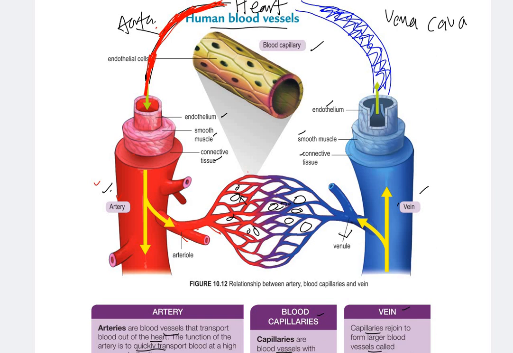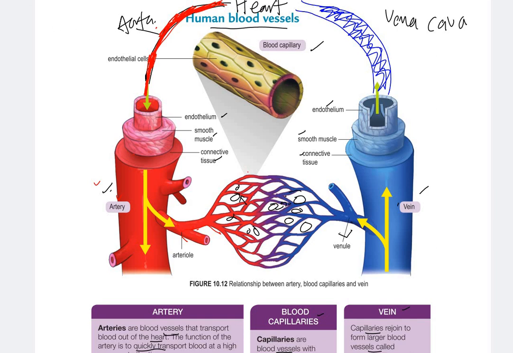So in the capillary, what happens? The exchange of gases occurs, and nutrients will diffuse into the cells. Then the carbon dioxide will be removed from the cells and diffuse into the capillary. The capillary will then be connected to the venule. Venule is the smallest vein. Then the venules will combine to form veins, and from the veins the blood will flow into the vena cava and back to the heart. So this is the flow of blood in the blood vessels.